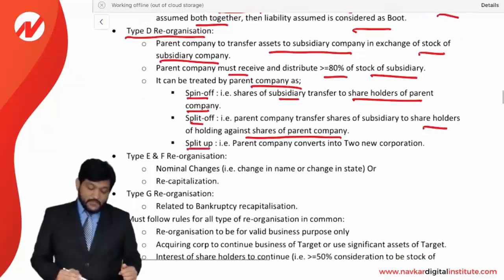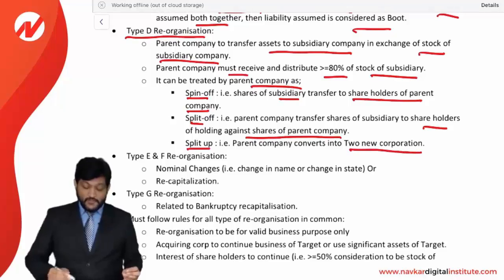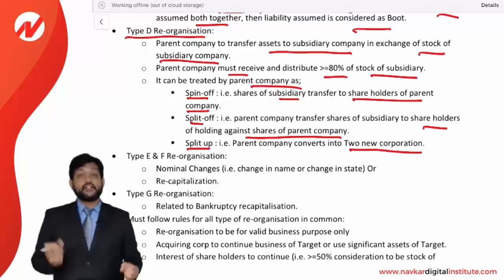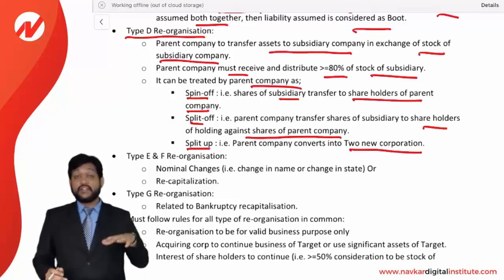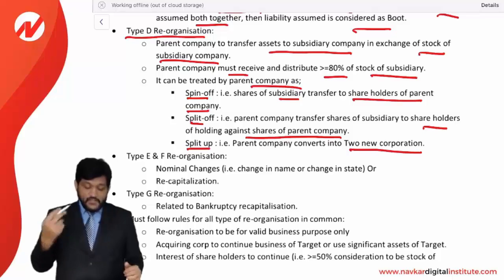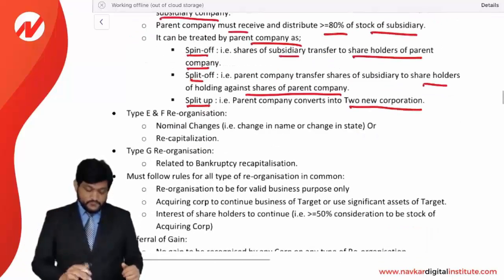And third is a split up. Split up means a parent company converts into two new corporations. Two new corporations will be there. One is a subsidiary, another is a parent company. So it will be like this. Any of the three situations can happen. Treatment can be given by the parent company depending on their wishes. So it can be spin off, split off, or split up.